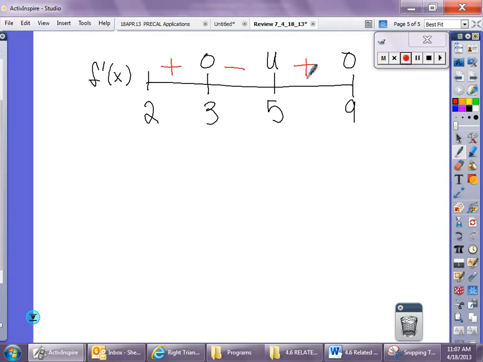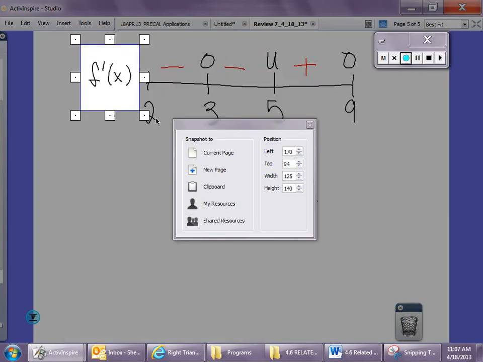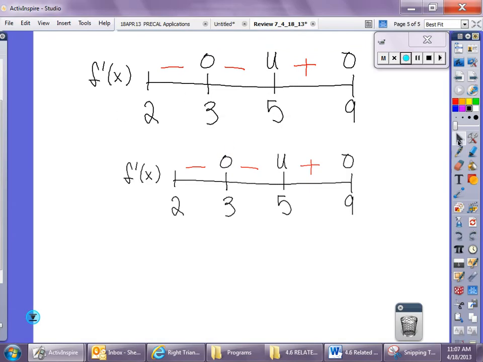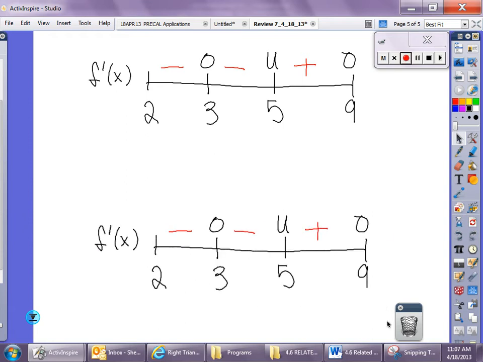We'll say that that undefined is like that, and then I'll put my signs in. And then, actually, let me make this a minus also. And I'm actually going to copy that, and I'm going to do the same thing again in a second once I remember how to get a camera up here. Alright, so we got our little sign chart. And then I just made another one up here, and I will end up changing one little thing on that one. Alright, so there's my sign chart. So, what I would be looking at is, given this sign chart, I'm going to make it slightly smaller so I have a little bit more space.